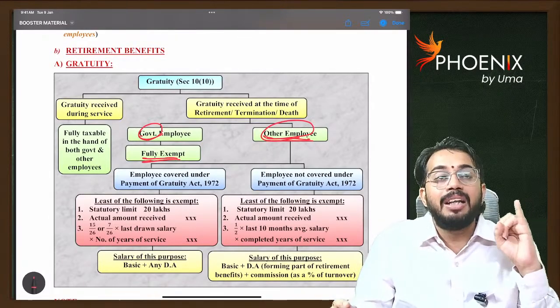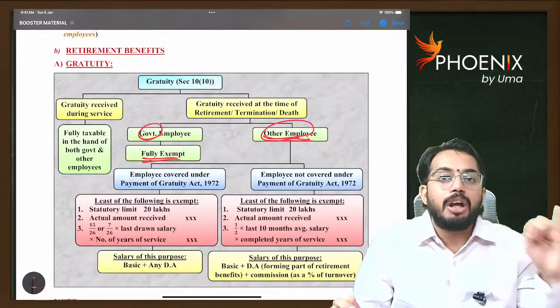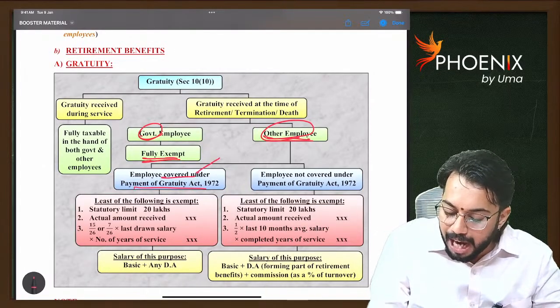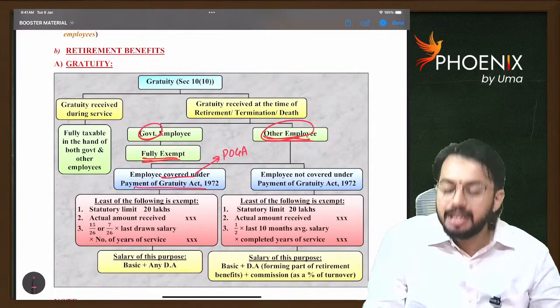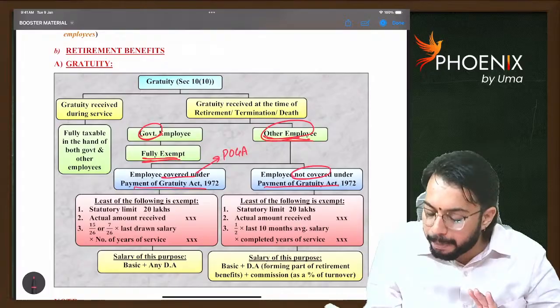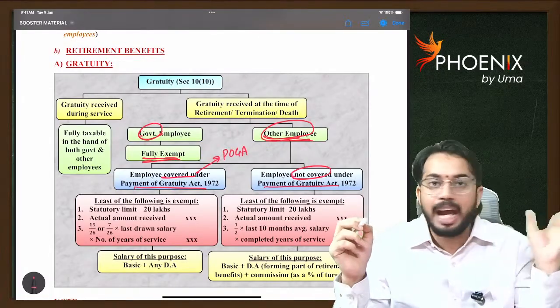Whether that other employee is covered under the Payment of Gratuity Act or not. If the other employee is covered under the Payment of Gratuity Act, POGA, then a separate calculation is there. If not covered under the Act, a separate calculation is there.